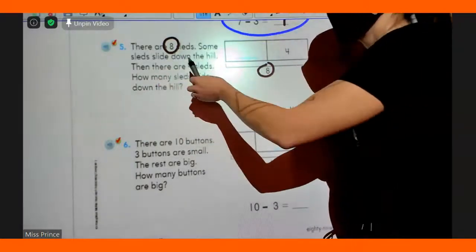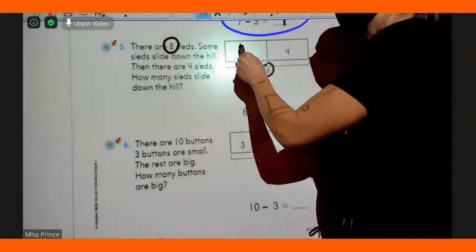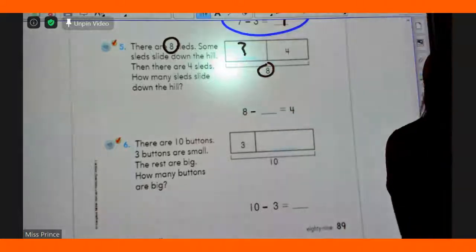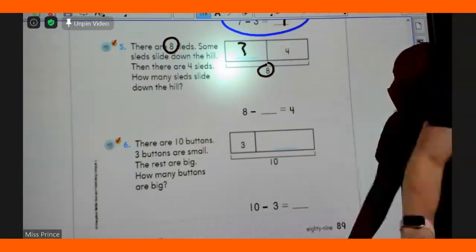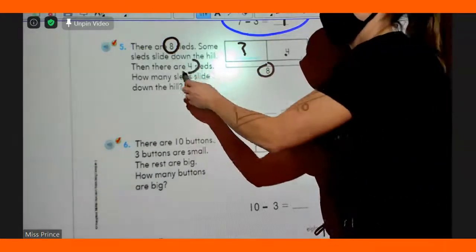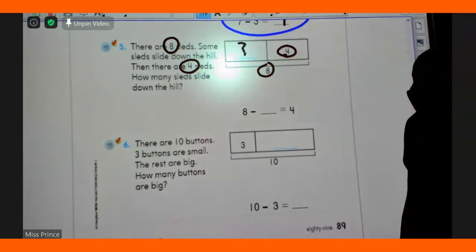Some sleds slide down the hill. So they said some. Is that our mystery number? Yep. So put a question mark. Some sleds slide down the hill. Now there's 4 sleds left. 4 sleds are left over. That's why we have a 4 here. How many sleds slide down the hill?